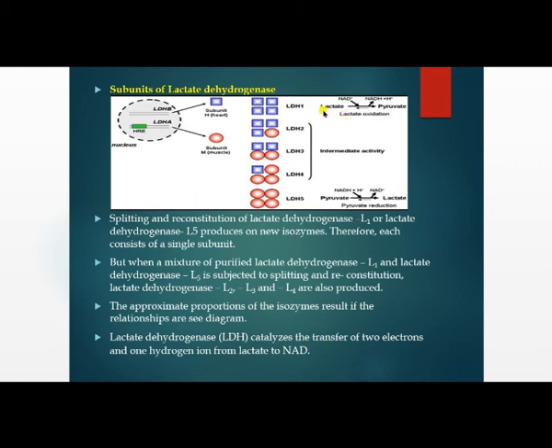So all LDH forms are present in the same individual in the blood. When a cell gets damaged, how do you perform the LDH test? When a cell gets damaged, all the LDH molecules are released into the blood.